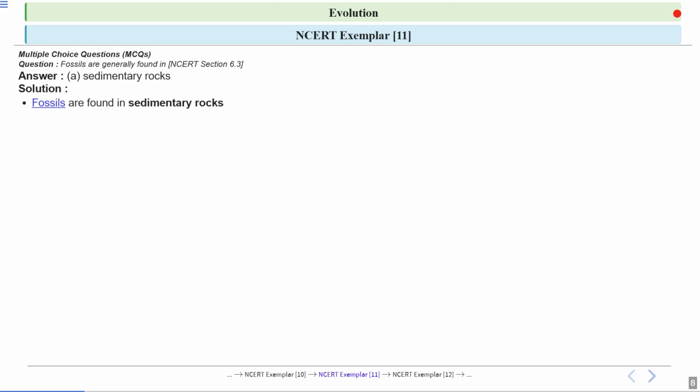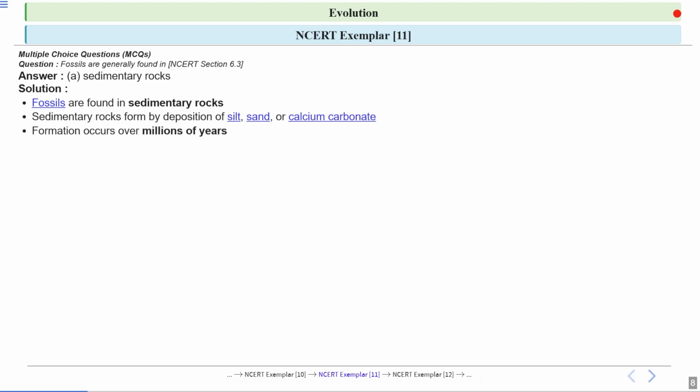Fossils are found in sedimentary rocks. What are fossils? They are the remains of the hard parts of animals. They are discovered in a type of rock called sedimentary rock. These rocks are created when small particles like silt, fine dirt, sand, or calcium carbonate pile up over time. It takes millions of years for these particles to compress and harden into rocks.